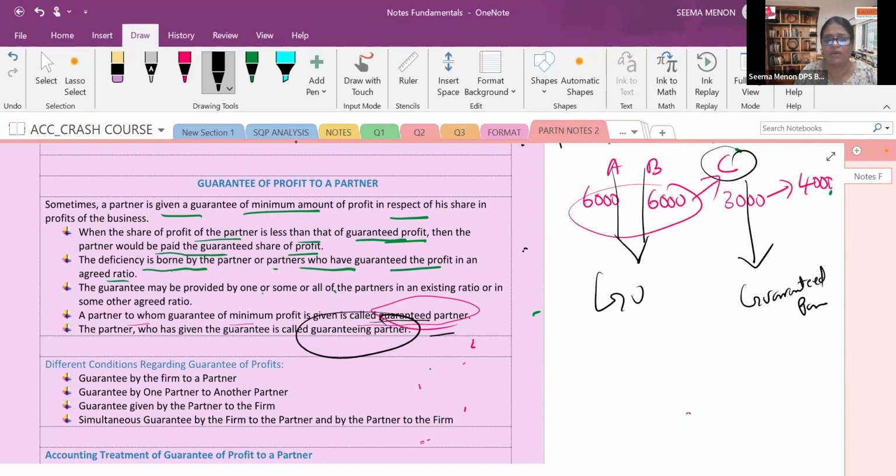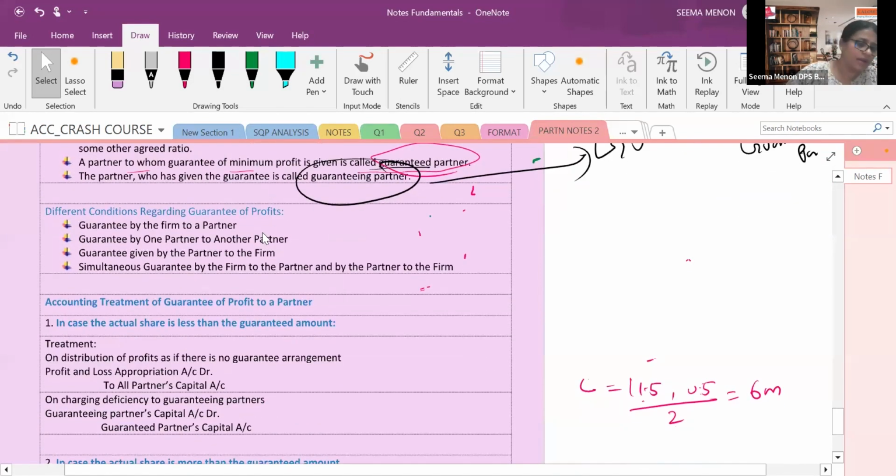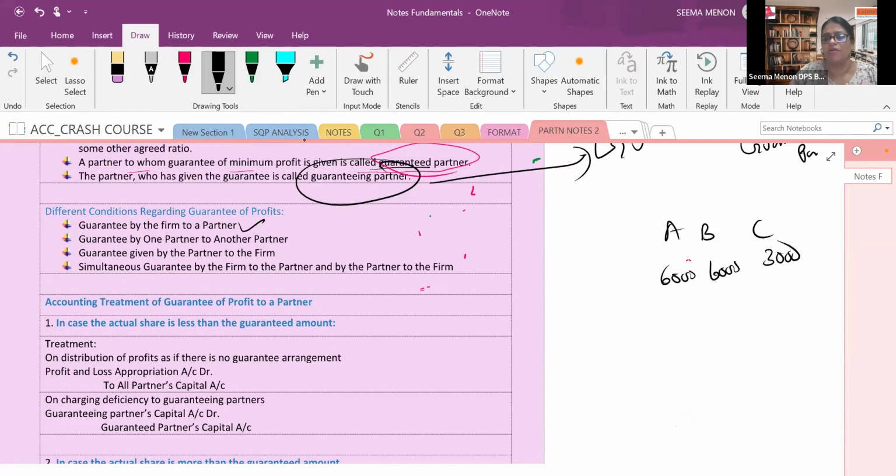Here you can see guaranteeing partner. Done. We have to solve that in the question only. In the guarantee, there are 4 cases. Guarantee by the firm to a partner. Sometimes the firm will give the guarantee to the partner. Say A gets 6,000, B also 6,000, C got only 3,000.